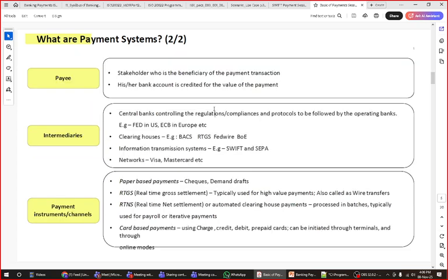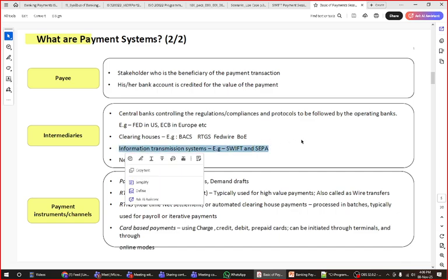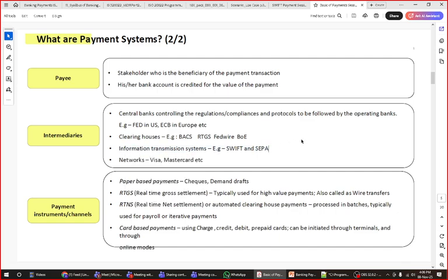Then who is payee, who are intermediaries, which payment instrument channels are there. Those we also discussed. What is the role of Fedwire, RBI, clearing system, European system like SEPA? What are the messaging systems used for fund transfer, SEPA, at a very high level? In the basics we have discussed that. And the different instrument channels when you send payments, like RTGS, real time, net settlement, card based payment. We discussed that as well.